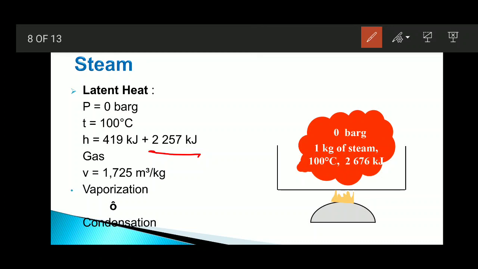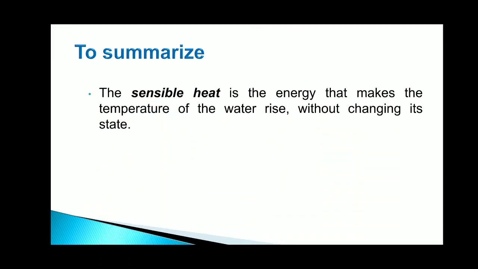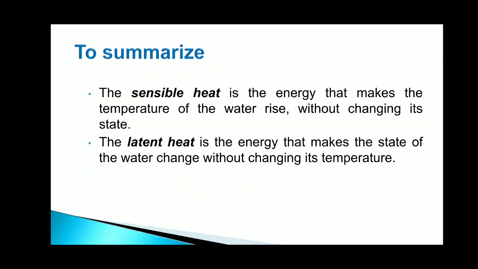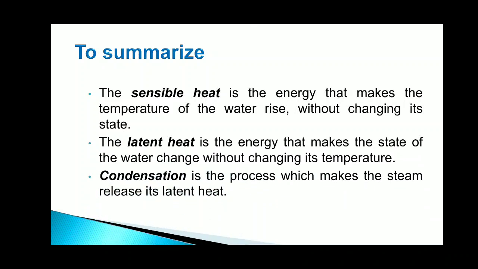Here the total heat contained in the vapor, sensible and latent heat at the same pressure, with temperature of 100 degrees Celsius. Here you can see the volume of the vapor also increases from 0 to 1.725 meter cube per kg. To summarize, sensible heat is the energy that makes the temperature of water rise without changing its state, and latent heat is the energy that makes the state of water change without changing its temperature, and condensation is the process which makes the steam release its latent heat.